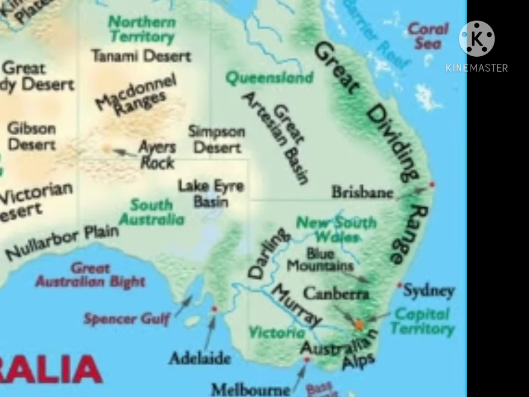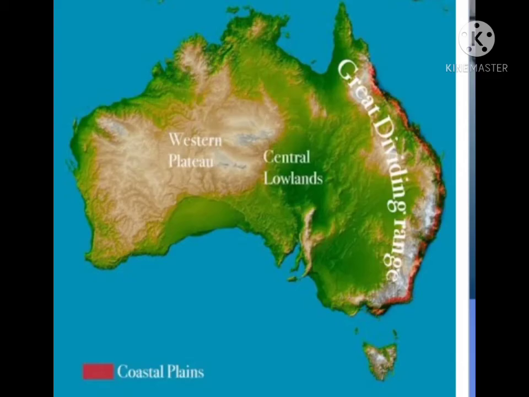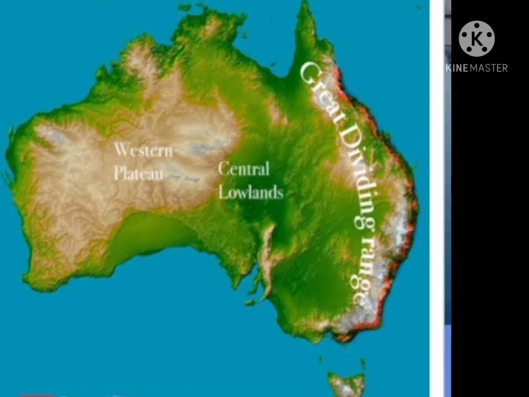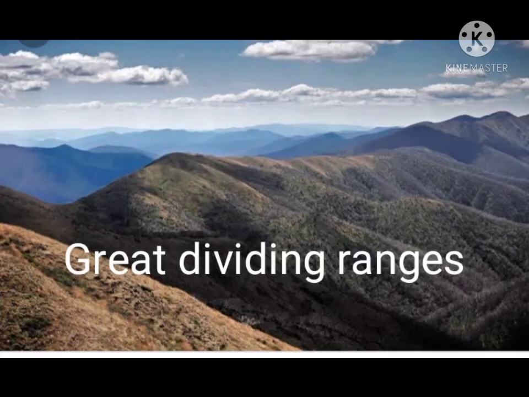They formed a formidable barrier to the early settlers. That is how you know how the Himalayas have been a natural barrier for foreigners to come inside. In the same way, the Great Dividing Range formed a formidable barrier to the early settlers who reached the eastern coast of Australia. So they came to be known as the Great Dividing Range.